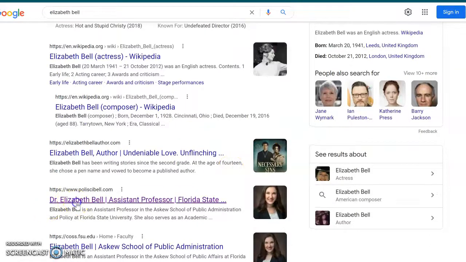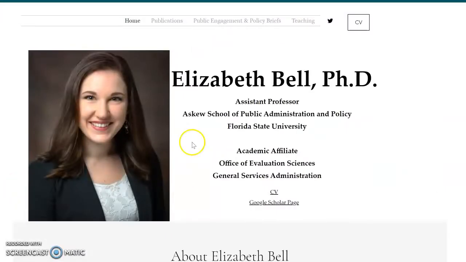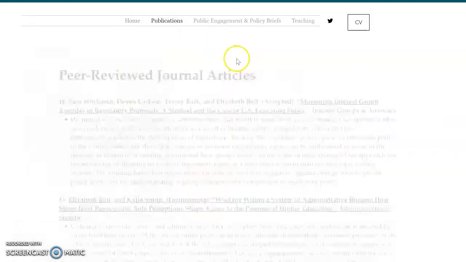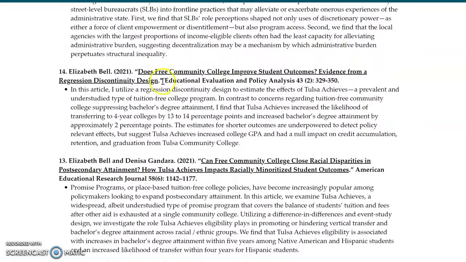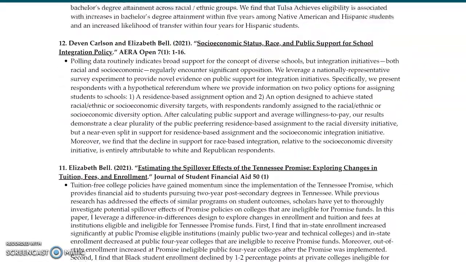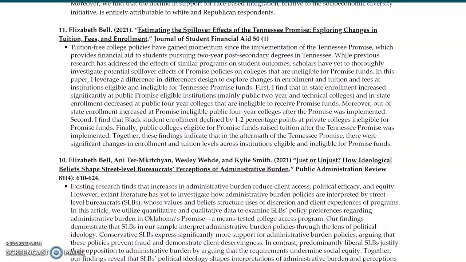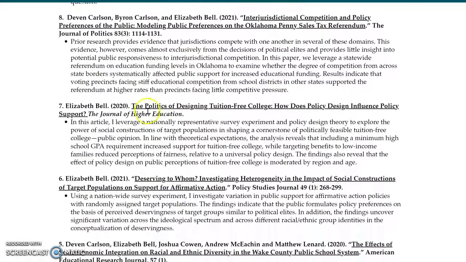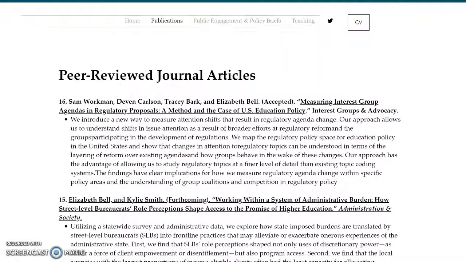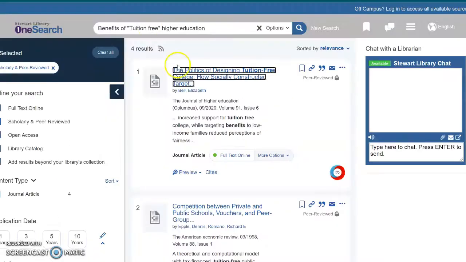Okay, so right down here she is, PhD, and here's her list of publications. And if we go and look, you can see that she's actually written a lot about free community college or free higher education. And right here is the politics of designing tuition-free college. And she does explain what the purpose of her paper was. So that would be a good source, even if it is a little broad.